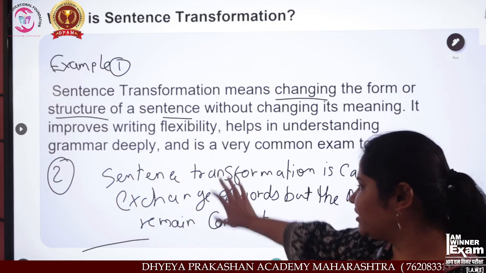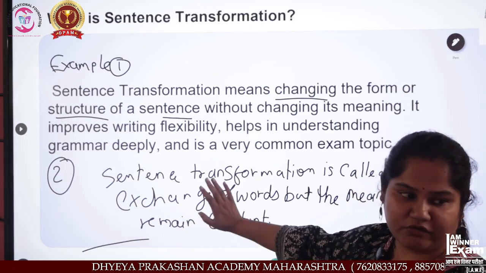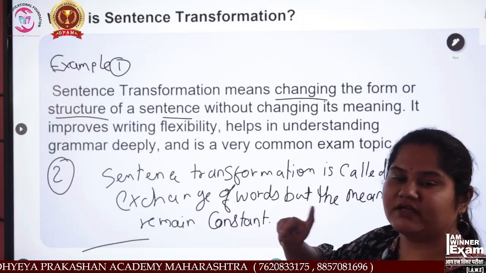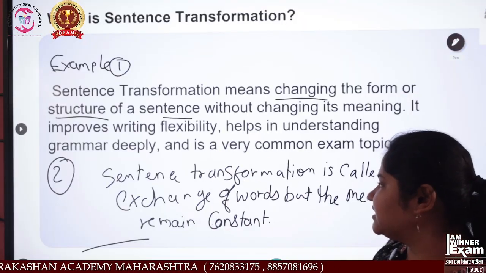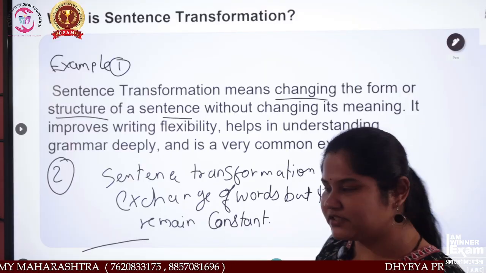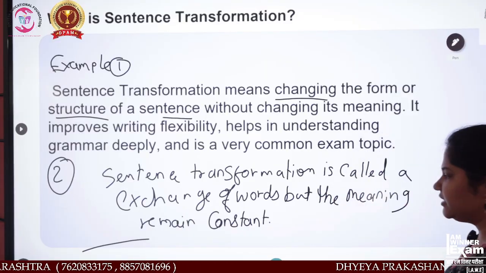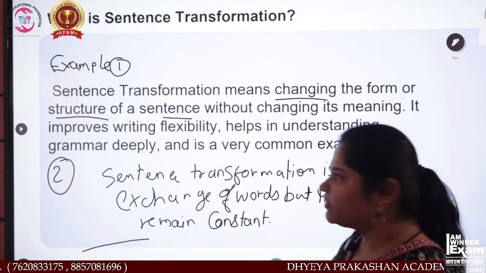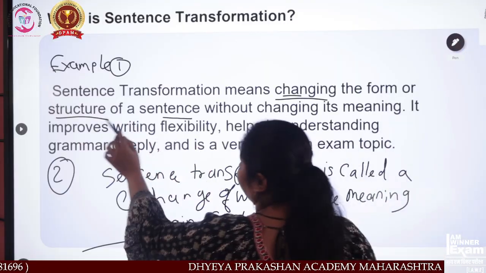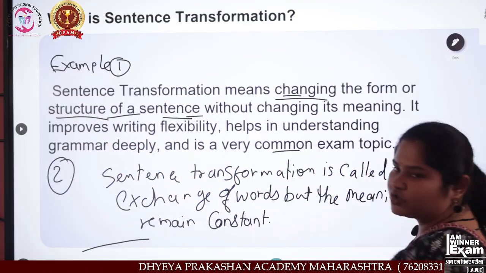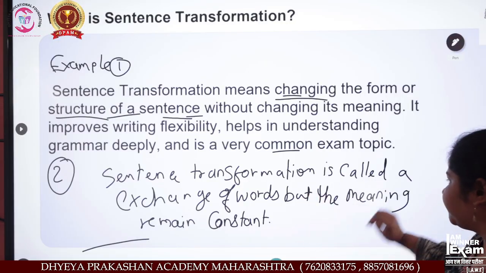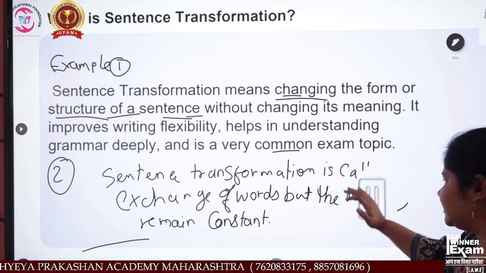Now see, over here I have written the same. If you read this and read this, you will understand there is one meaning. Sentence transformation is called exchange of words, but the meaning remains constant. What I have done, I have changed a little bit over here and here. So what will happen? Meaning is same. This way. Understand?